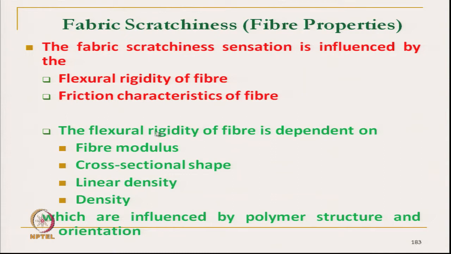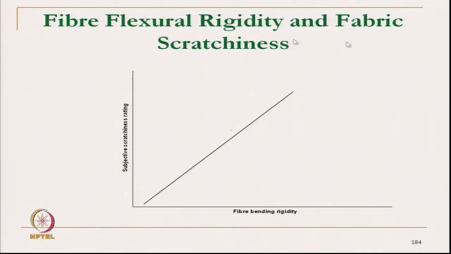If we can control this flexural rigidity, we can control the fiber scratchiness. Fiber flexural rigidity and fabric scratchiness are very highly correlated. So, higher flexural rigidity will give higher scratchiness sensation.